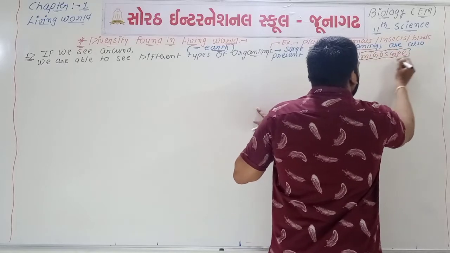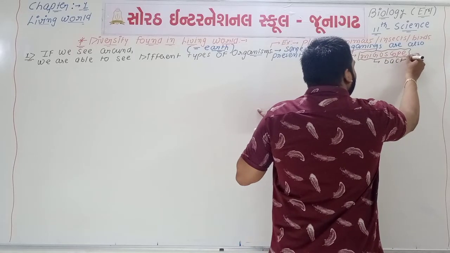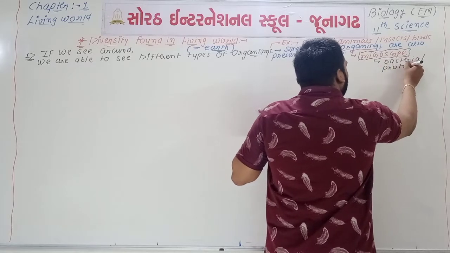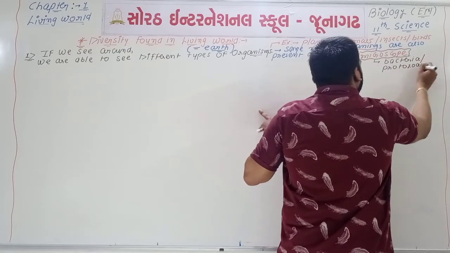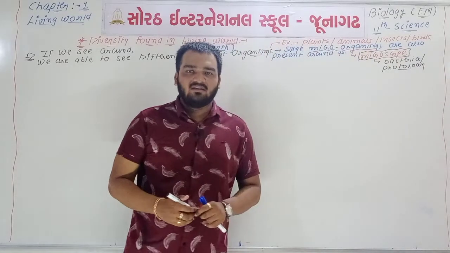With the help of a microscope we are able to observe microorganisms like bacteria as well as viruses and some protozoan animals. These are examples of microorganisms.